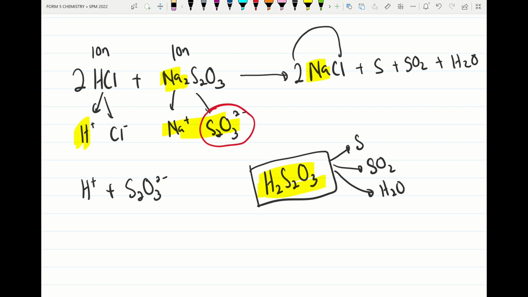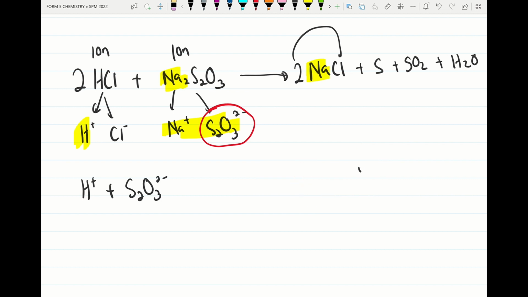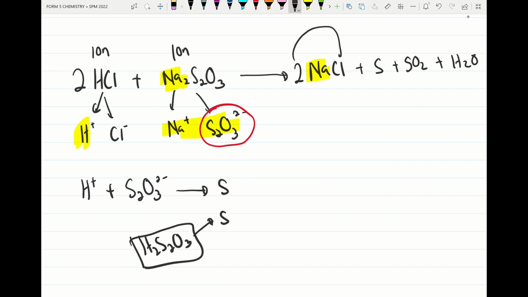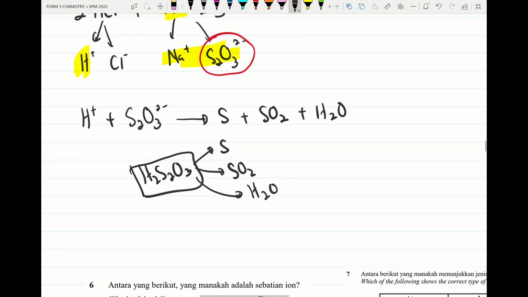And this compound will combine together and form H2S2O3. This compound will rearrange to produce sulfur, sulfur dioxide, and water. Alright, so we put water. Then we try to balance this ionic equation. So hydrogen 2, so I'll put hydrogen 2. This is the ionic equation for the reaction between hydrochloric acid and thiosulfate ion.